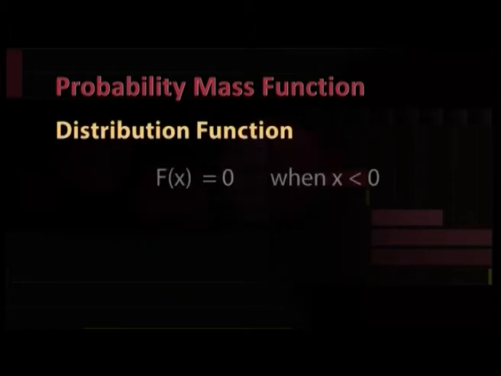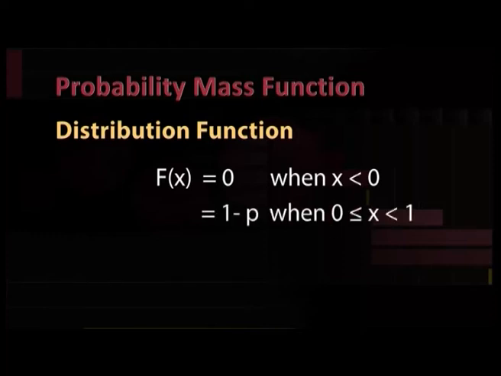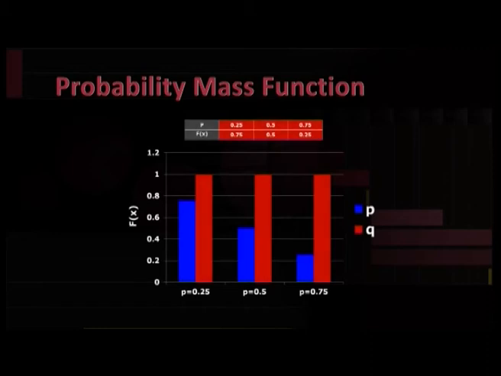Distribution function F of x is equal to 0 for x less than 0, is equal to 1 minus p when x lies between 0 and 1, and is equal to 1 for x greater than or equal to 1. The following graph shows the cumulative distribution function for different values of p.